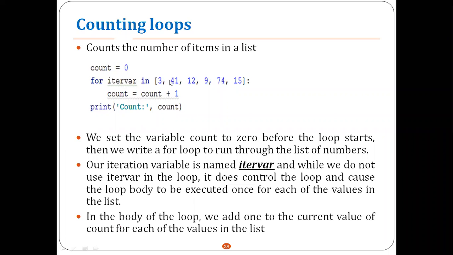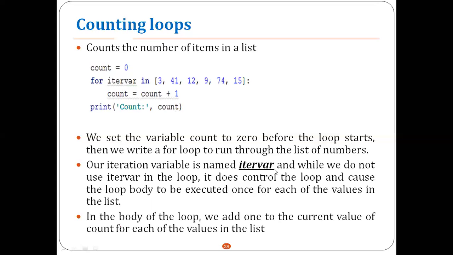At the seventh iteration there are no more elements, right? That's why the for loop will end. Then it will print the value of count, right? So here the value of count is equal to 6. So we set the value of count to 0 before the loop starts. Then we write a for loop to run through the list of numbers.